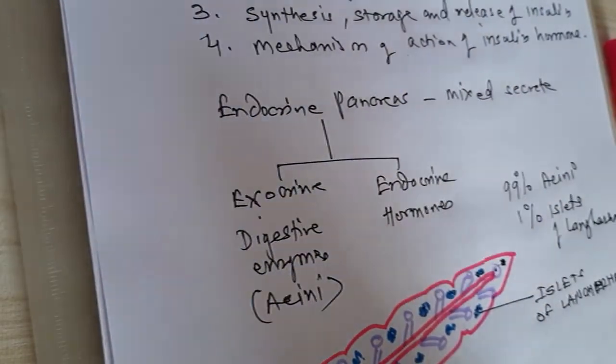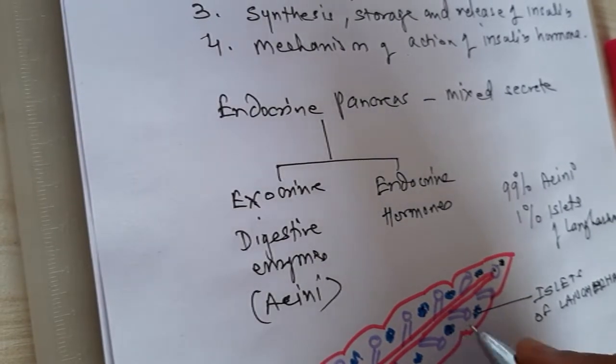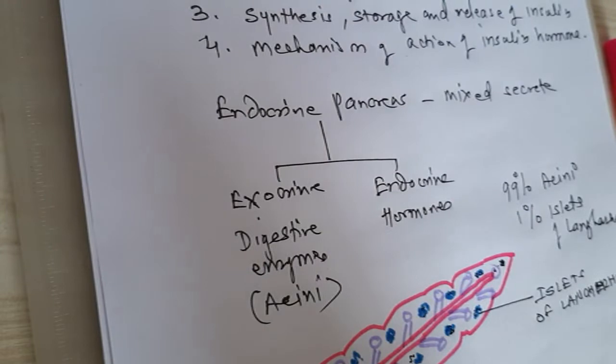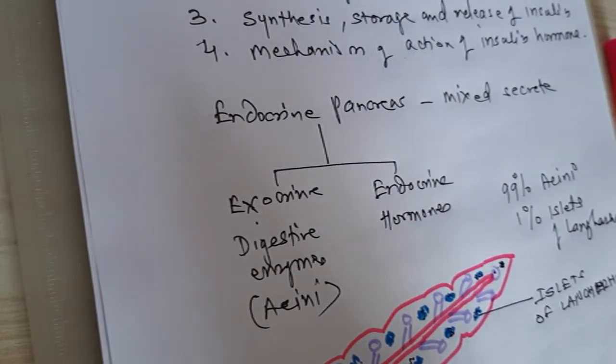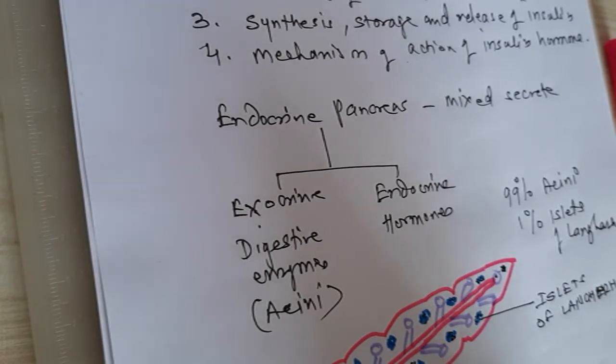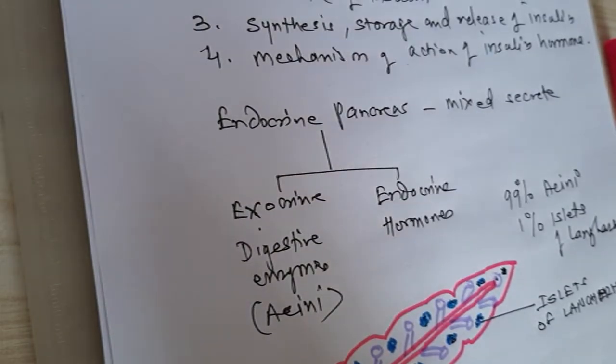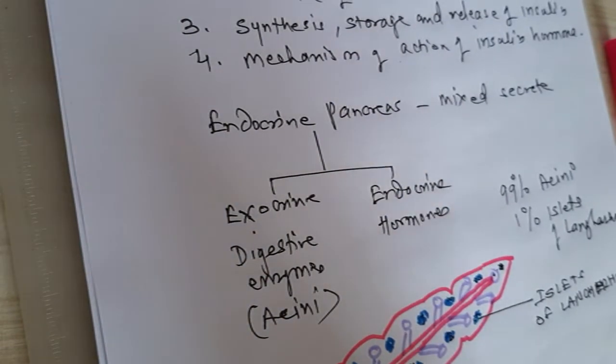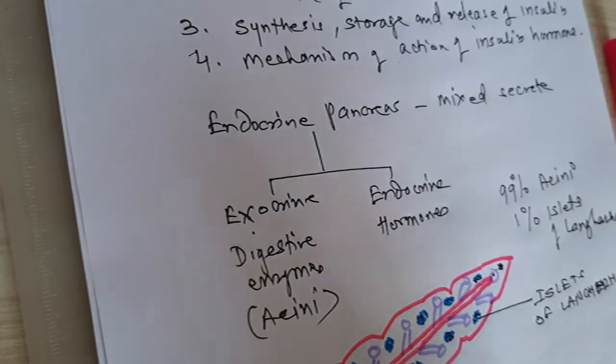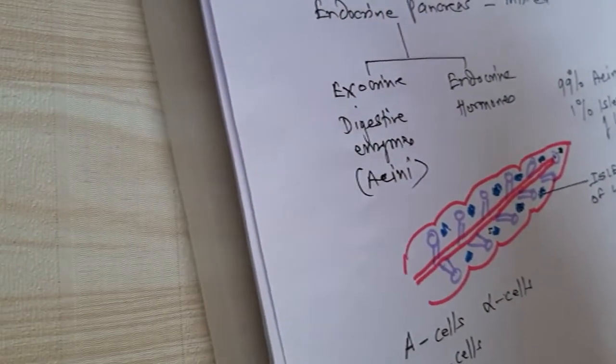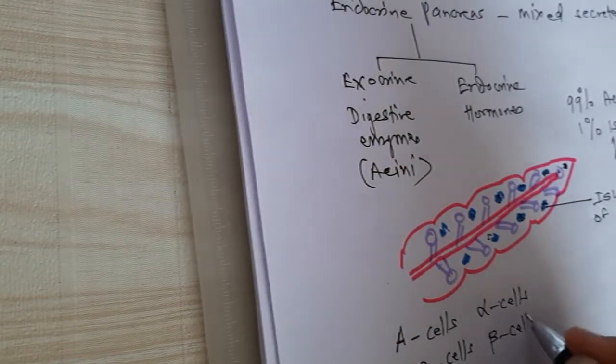Now, the islets of Langerhans, the scattered cells, consist of different groups of cells: A cells, also known as alpha cells, then B cells, called beta cells, then D cells, also called delta cells, and F cells, also called PP cells.